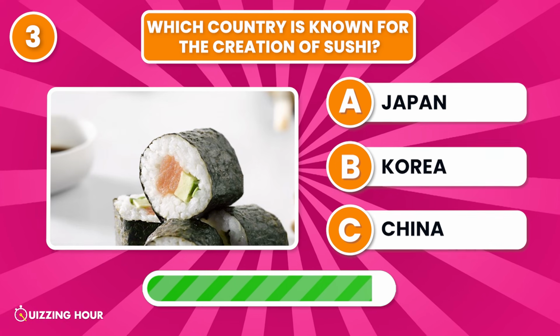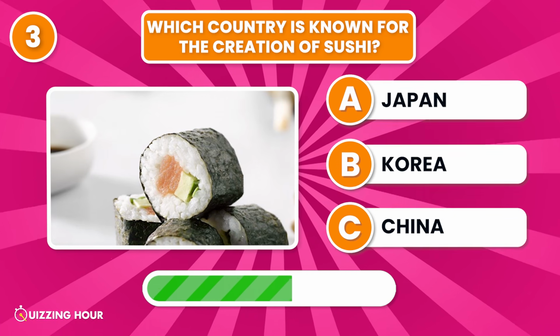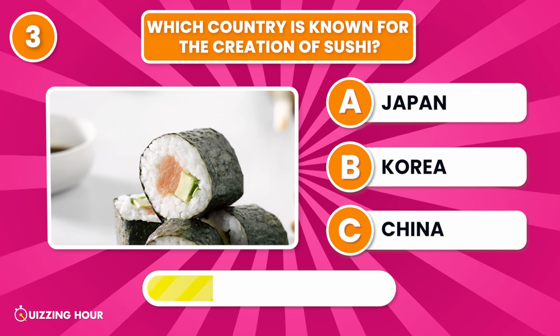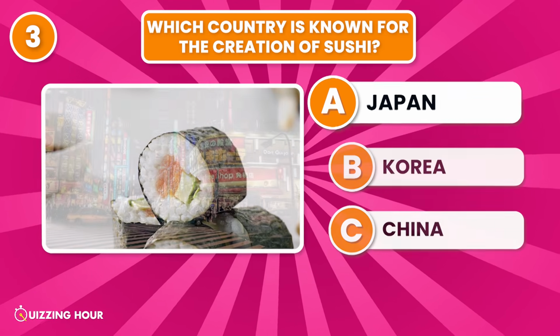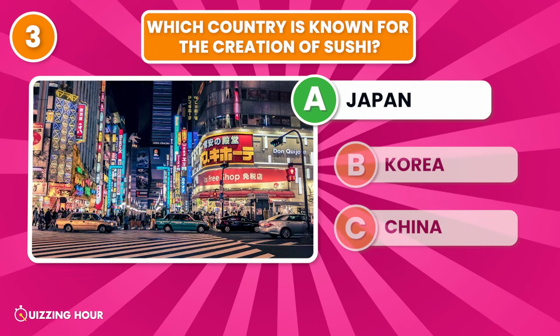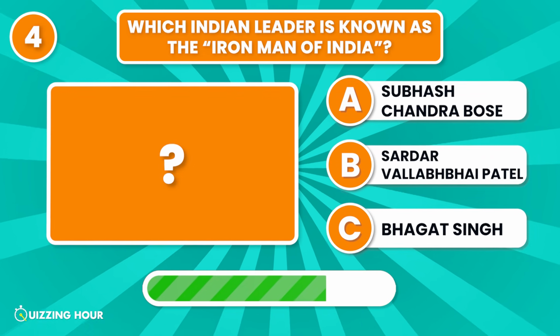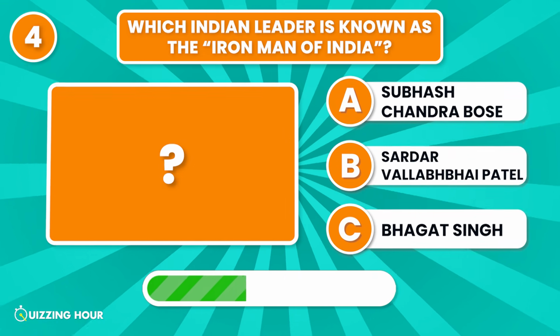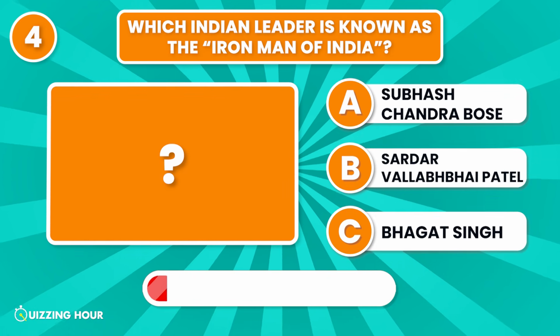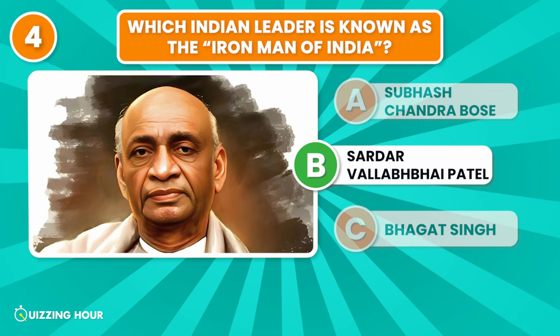Which country is known for the creation of sushi? Japan. Which Indian leader is known as the Iron Man of India? Sardar Vallabhbhai Patel.